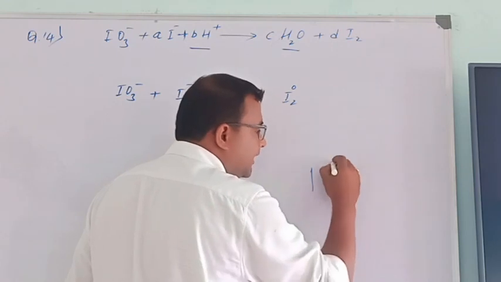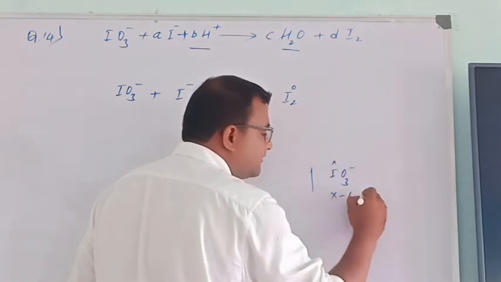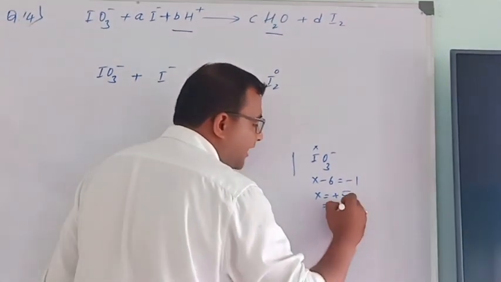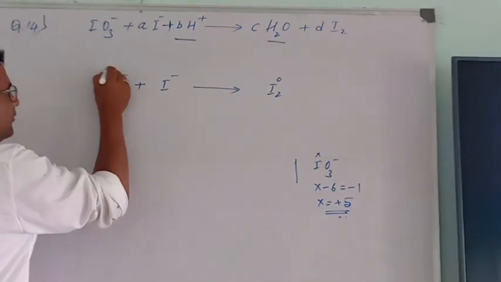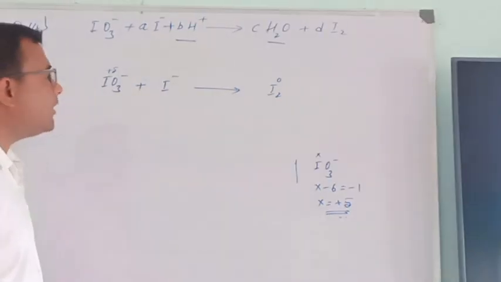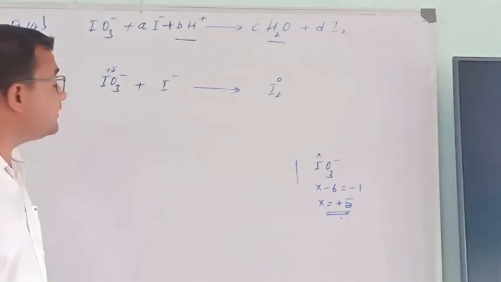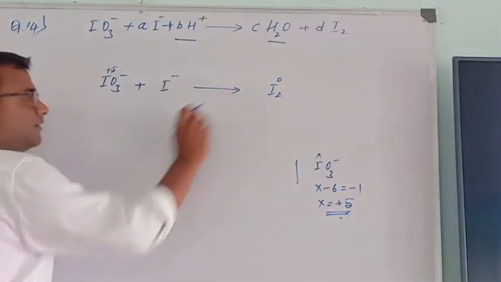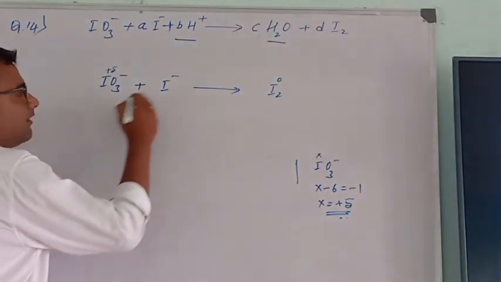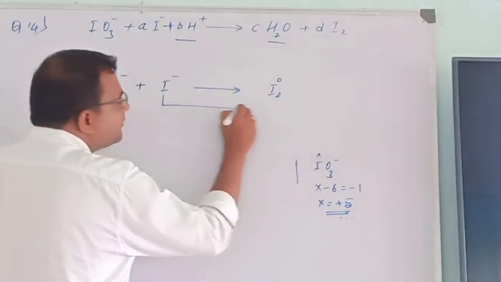So let it be x. So x minus 6 is equal to minus 1. x is equal to plus 5. So this plus 5 I will put here. Then what to do? The next step is to find out which one is oxidation and which one is reduction. So I will draw a line from here to here.